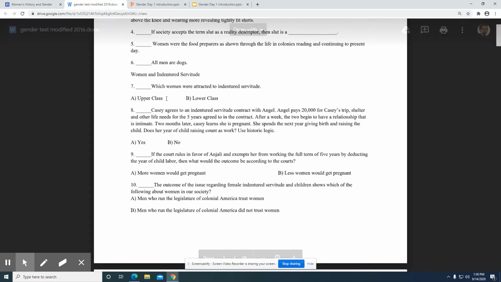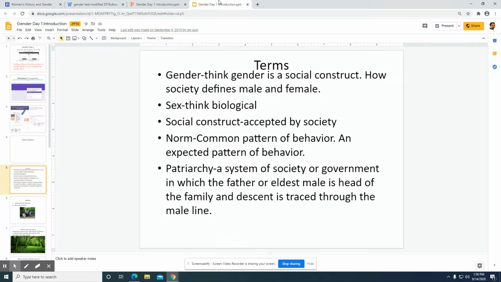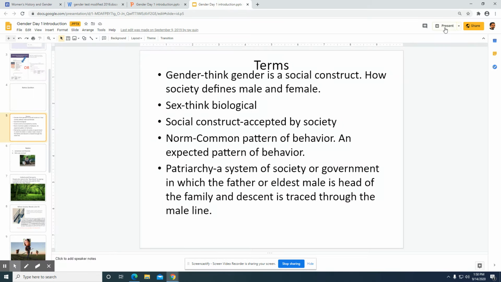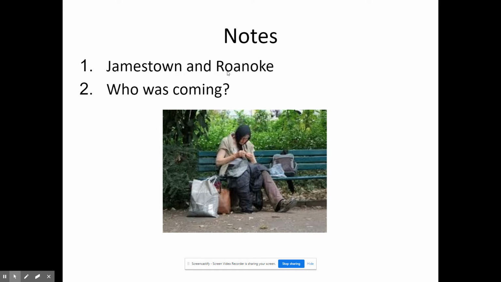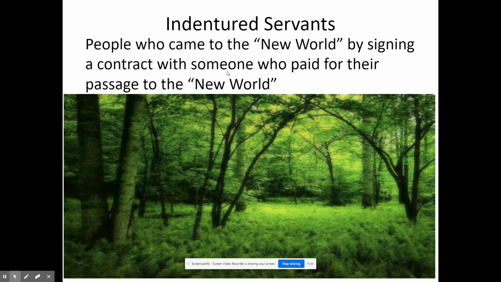Also, keep in mind some of the questions that were addressed in the discussion today, as well as in the slideshow, the reading, the type of woman attracted to indentured servitude, and then the scenario about getting out of one's labor. So let's go to present here. Jamestown and Roanoke, these are the first colonies. Who's coming? We've already established that it's poor working class women, not married, that are coming here.